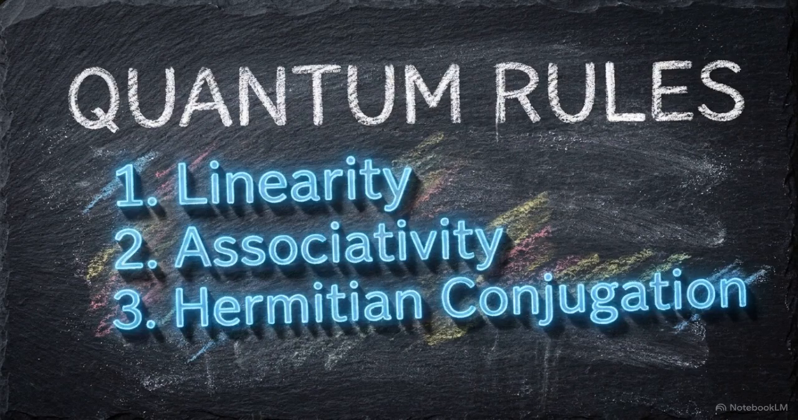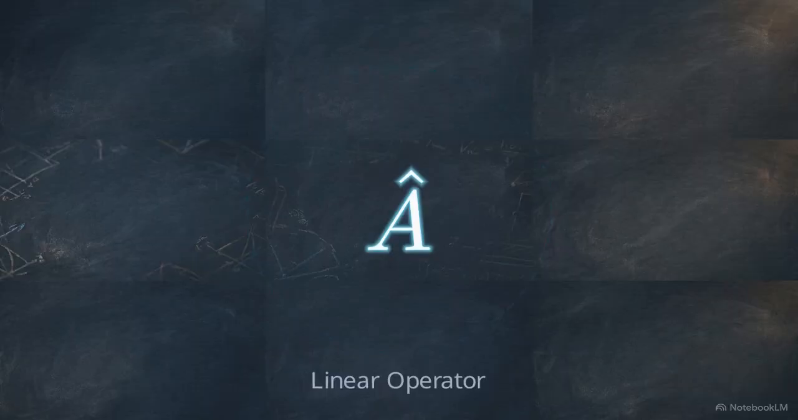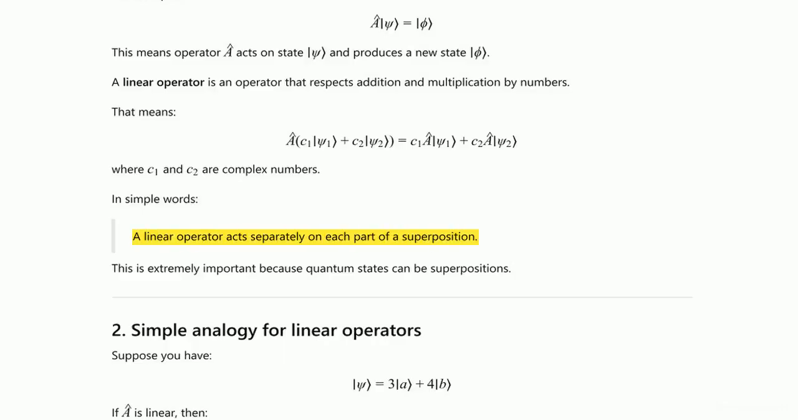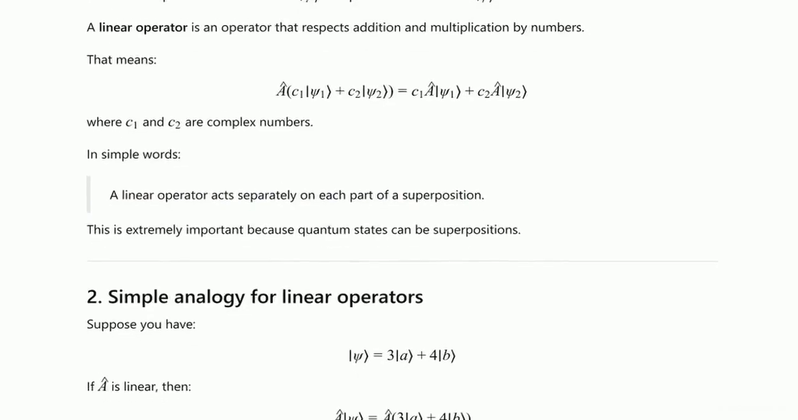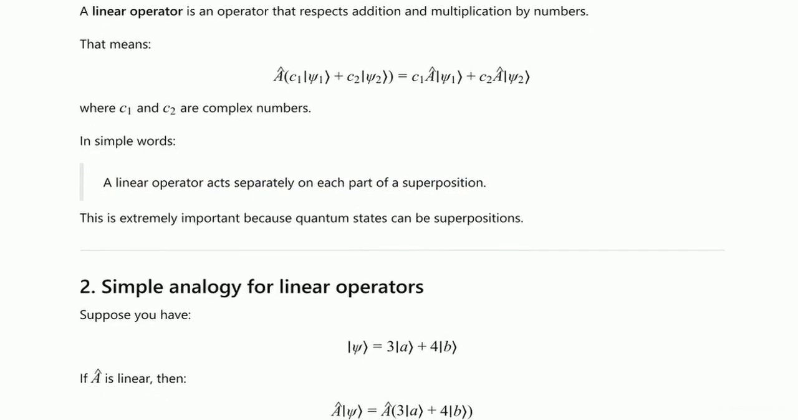To use this language correctly, we must follow a strict set of rules. The first is that quantum operators must be linear, meaning they respect both addition and scalar multiplication. As this text explains, a linear operator acts separately on each part of a superposition. If a particle exists in a combination of states, the operator handles each part of that combination individually.